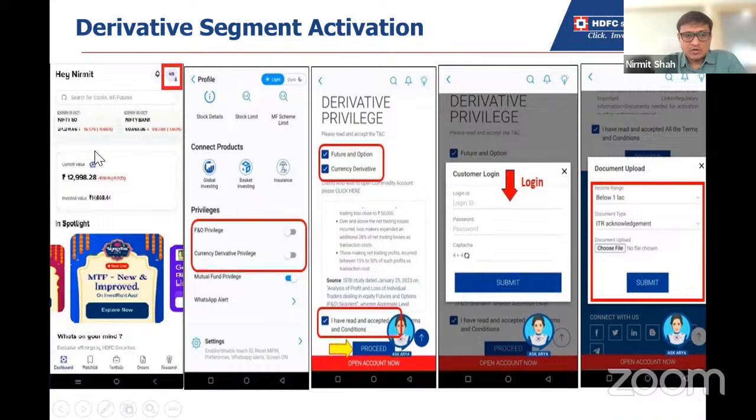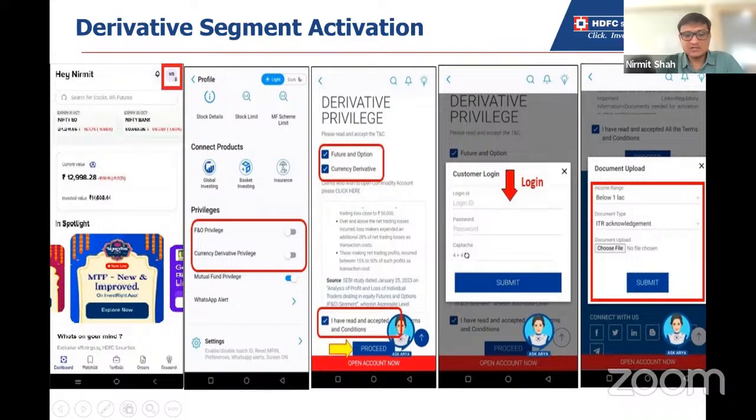You can log in to your Invest-Right application. Once you log in, just click on this menu button and you will get this page. Just scroll down, and you will be able to check your privileges over here, whether your F&O privilege is there or not.